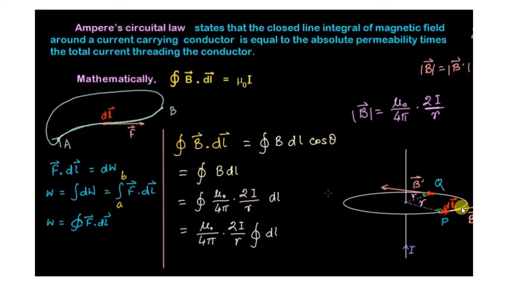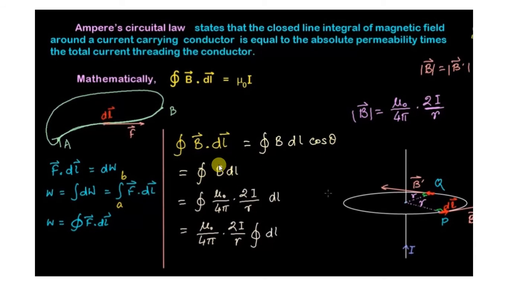Because dl is tangential, it varies along with dl. If at a point they are in the same line, it may be parallel or anti-parallel, so theta will be 0. So for the integration of B into dl, we get cos theta equals 1. So the closed loop integral of B into dl.